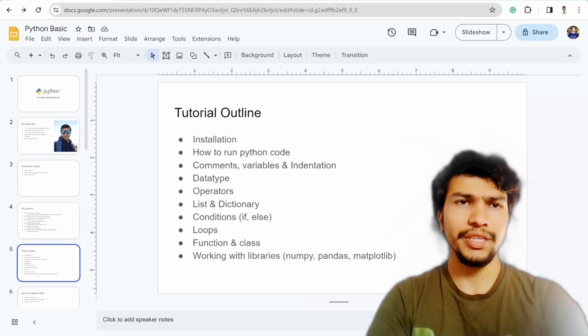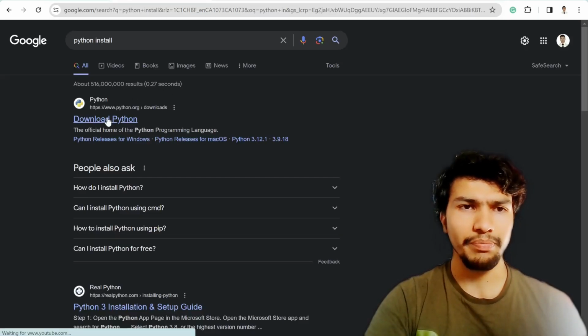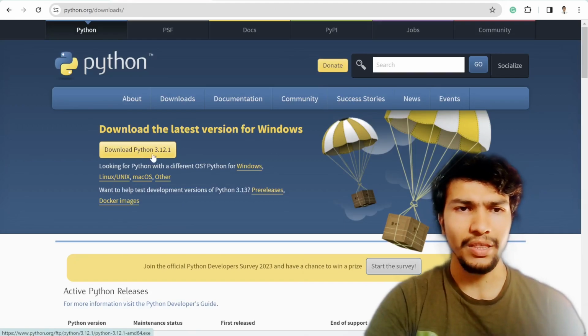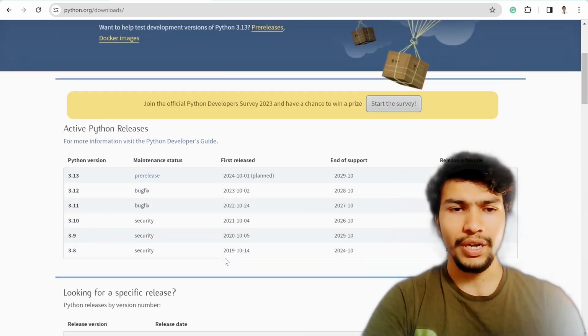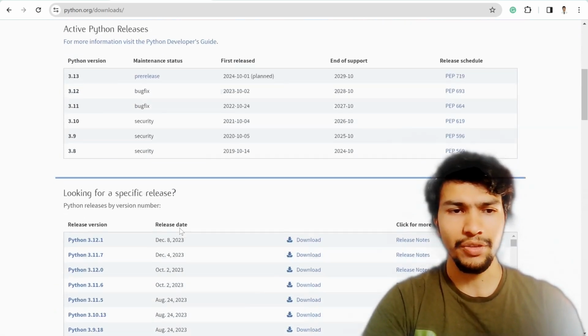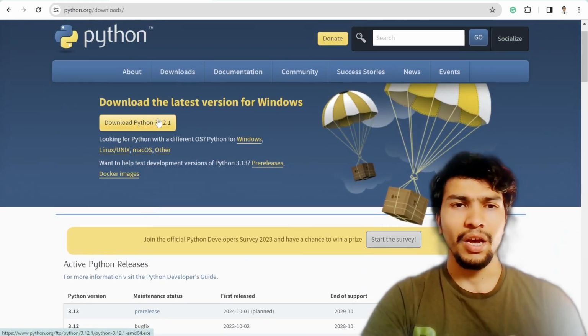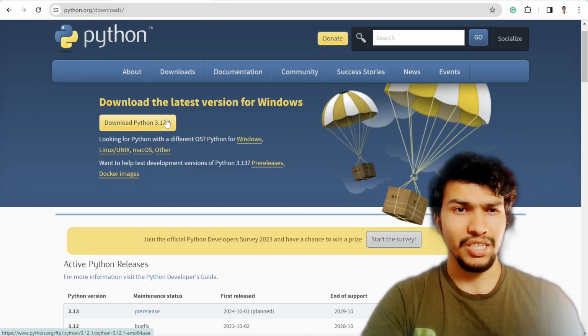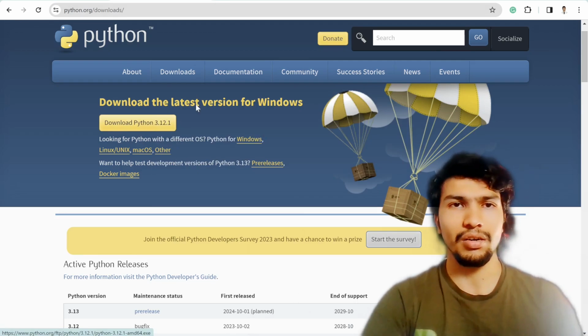So for the installation, you can search for Python install, and then maybe the first link, download Python, and then download Python. Right now the latest version is 3.12. Of course you can download any of the older versions as well here, but I prefer to download the latest version and then get started with Python. Of course the installation is quite simple. You just need to click next, next, next, next, and that's all.